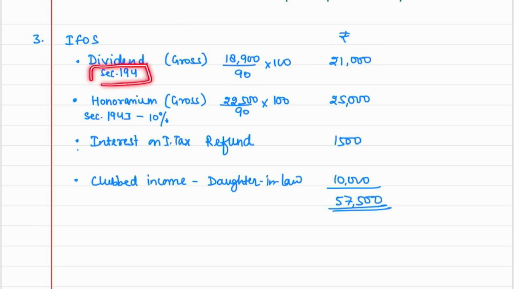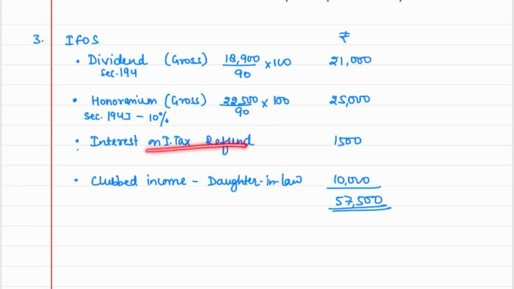If you remember the section of dividend, section 194, you can write it. Otherwise, it's perfectly fine if you don't write the section number also. It is perfectly fine. I'm again saying it is perfectly fine. But yes, you should know that on dividend, we deduct 10% TDS. Similarly, on honorarium. Honorarium is a kind of professional services which you have rendered. So again, it was mentioned that this amount was net of TDS. So on honorarium fees, 10% TDS would have been deducted. You understand the TDS rate of 194J professional services. So you have to gross it up. So this was equal to 90%. When you will gross it up, it will be 25,000 rupees.